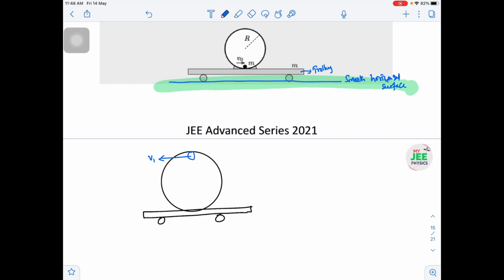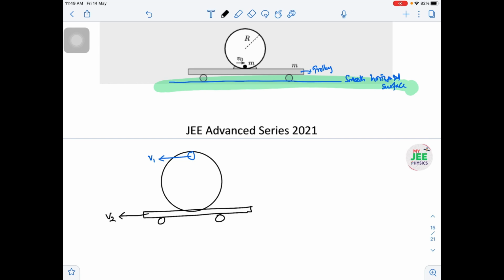Now the speed of the trolley, let us say v2, will be in the backward direction, because we are pushing the particle in the forward direction. To conserve the momentum, the track and system has to go in the backward way. That is what I am assuming. We don't know whether v2 is in the forward or backward direction, but it's a simple assumption. Our answer will tell us whether our assumption is correct or not.